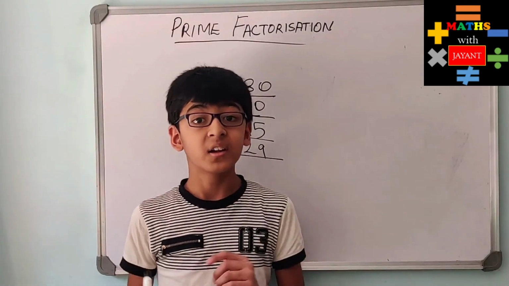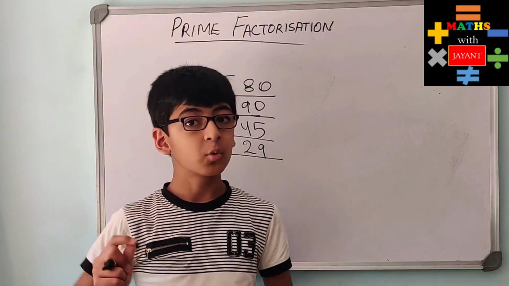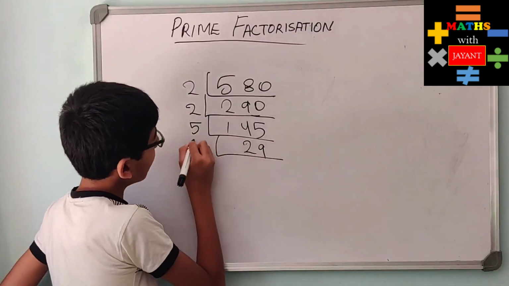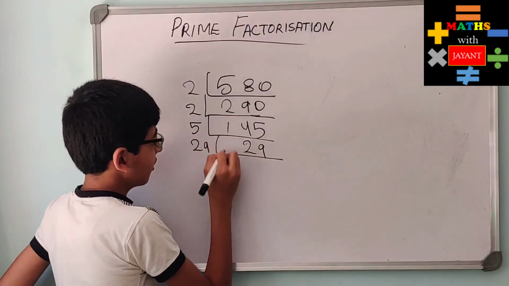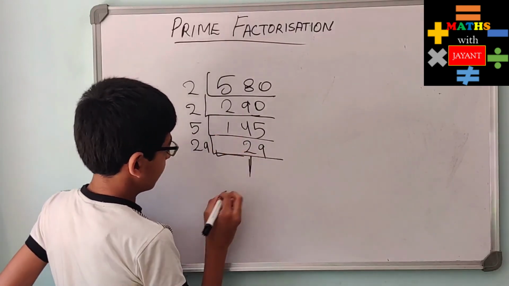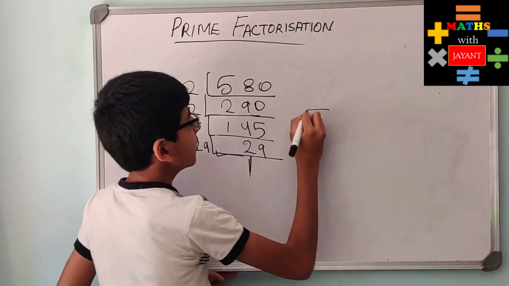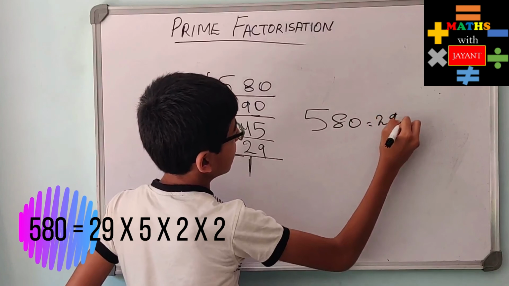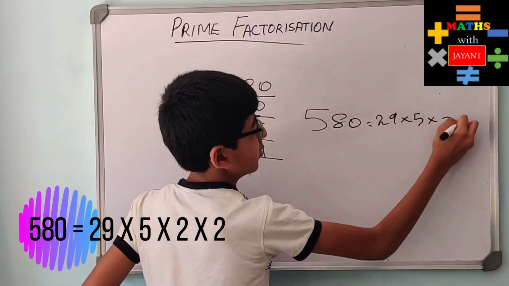Now 29, let's see. 29 is a prime number. It is only divisible by 29 and 1. So write 29 over here and 1 comes down. So over here 580 becomes 29 into 5 into 2 into 2.